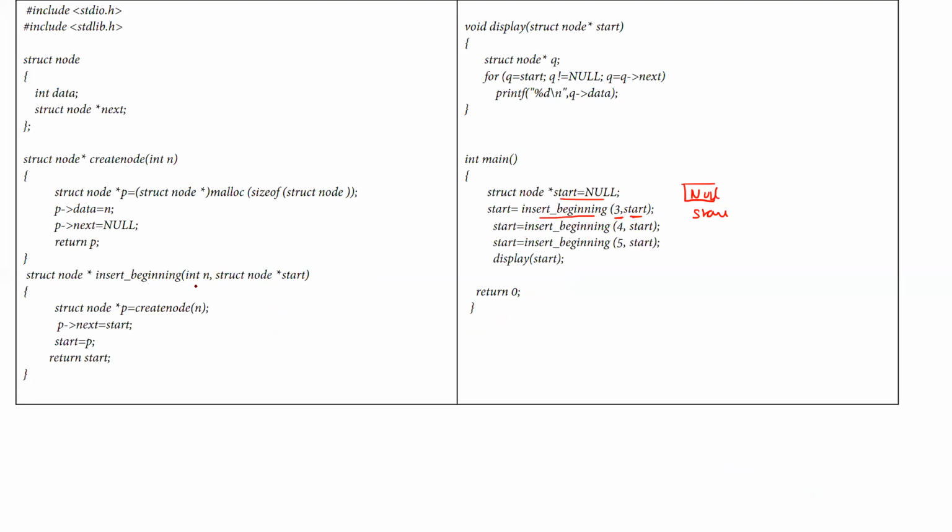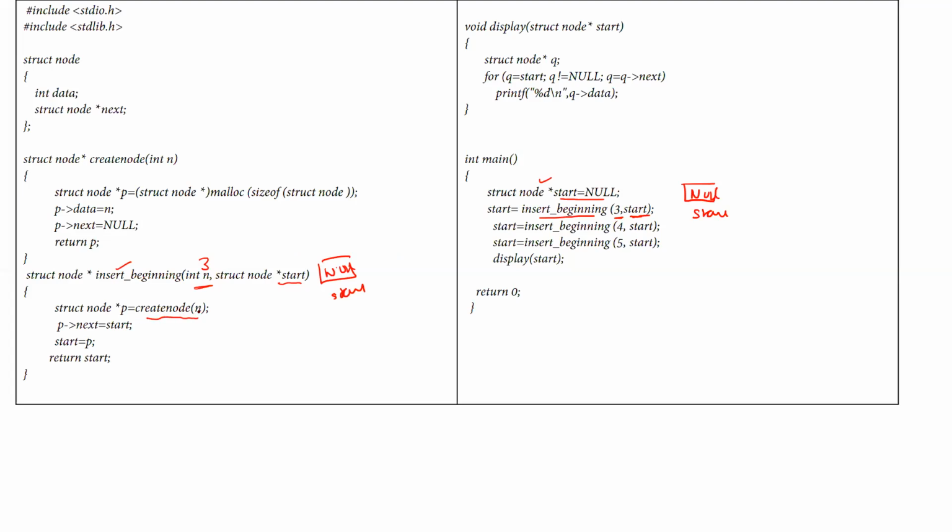What we are doing in this function: initially 3 is being passed along with the start variable, and there is another start variable that will receive the starting address. There is another start variable that will receive the value as null. This start variable is local to this function insert beginning. That start was local to the main function. Now this start will receive the null value. p is equal to create node. This function is being invoked.